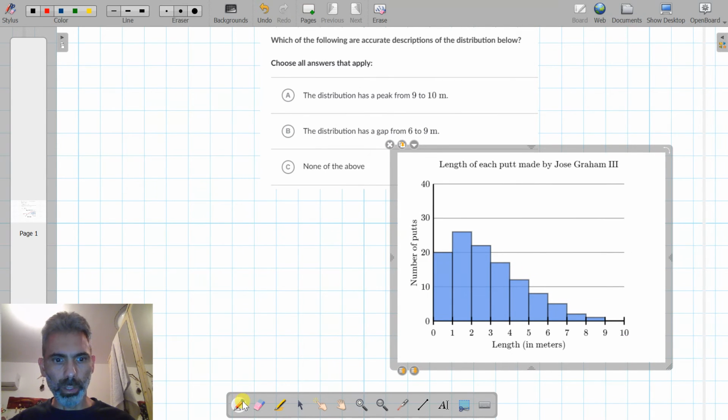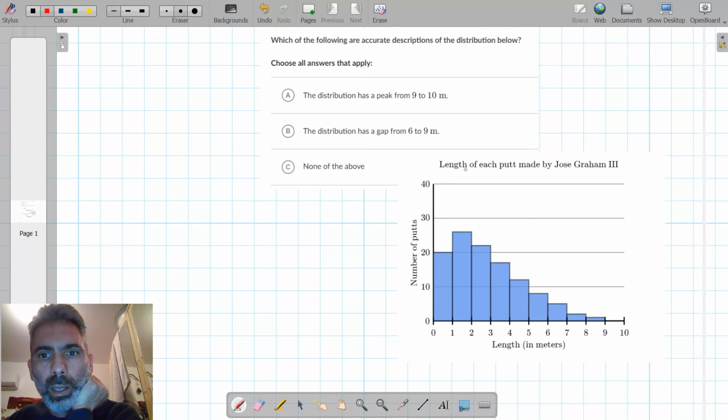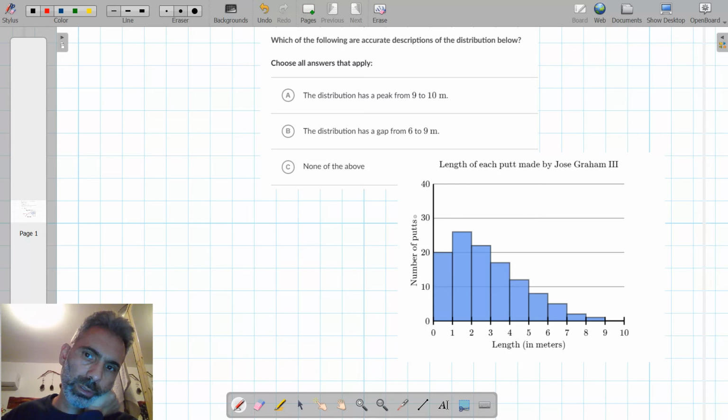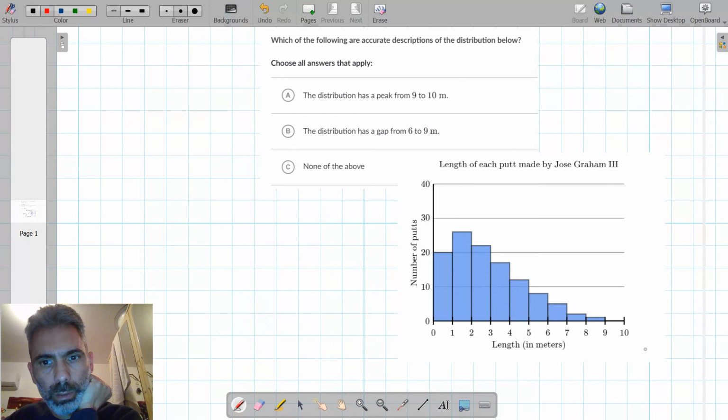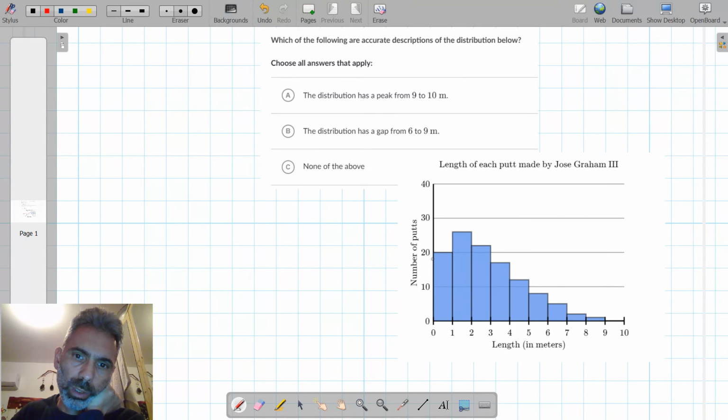So this histogram shows the length of each putt made by Jose Graham III, number of putts and the length in meters. Between 0 and 1 meters, he made 20 putts.